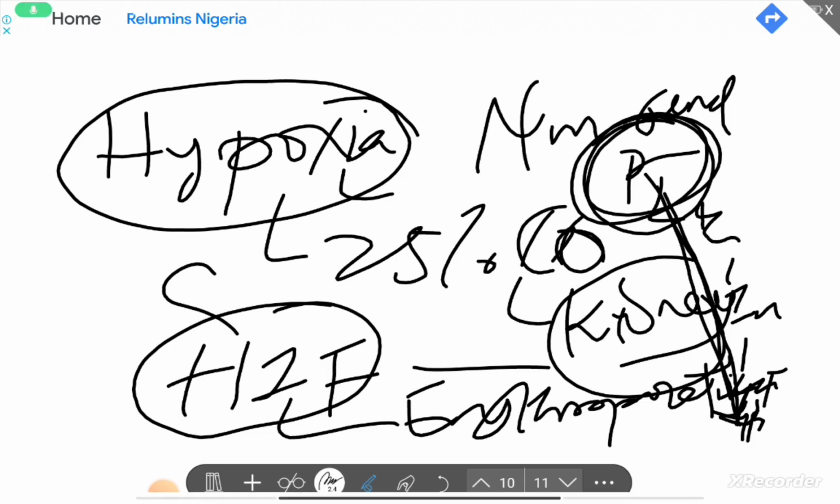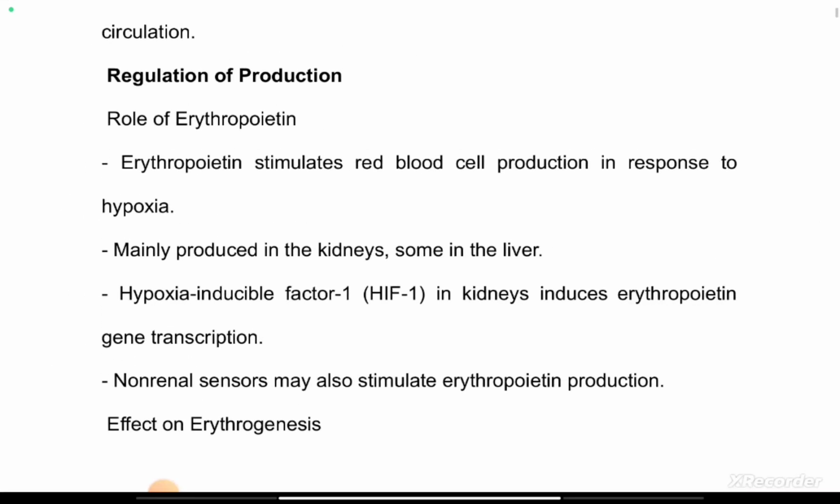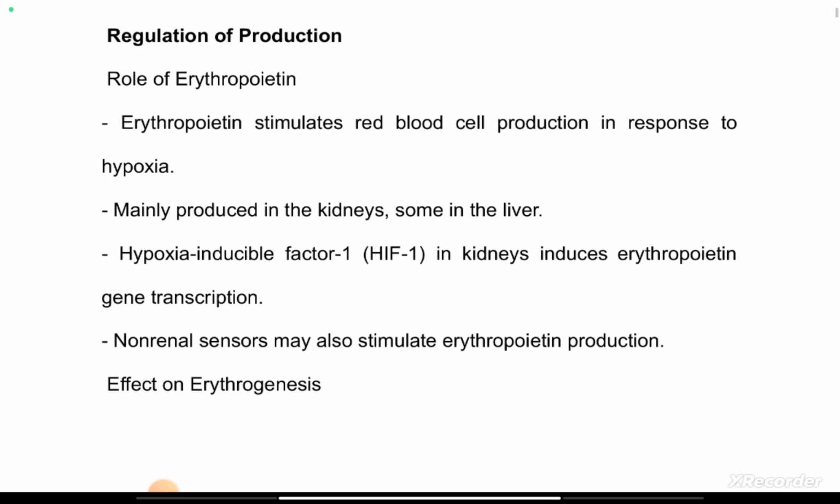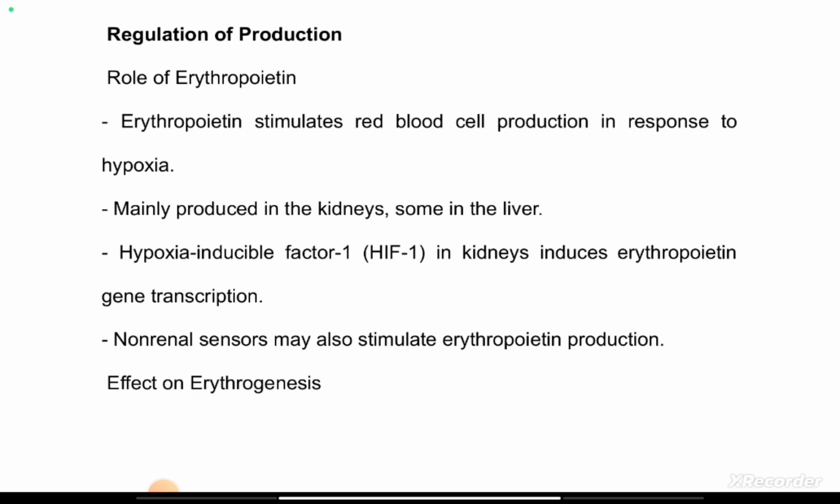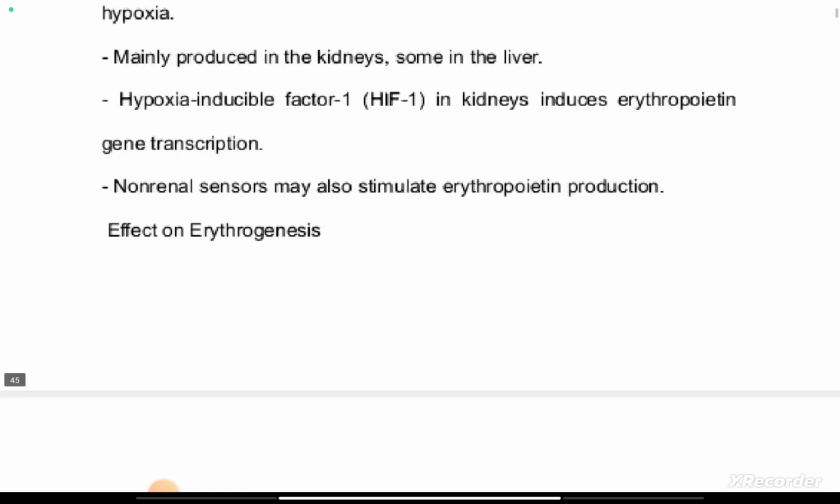Now let's go back to our slide and see what we can do. So erythropoietin stimulates red blood cell production in response to hypoxia, and it is mainly produced in the kidney, just as I've rightly pointed out, while some are produced in the liver. So hypoxia inducible factor 1 in kidney induces erythropoietin gene transcription. Non-renal sensors may also stimulate erythropoietin production.